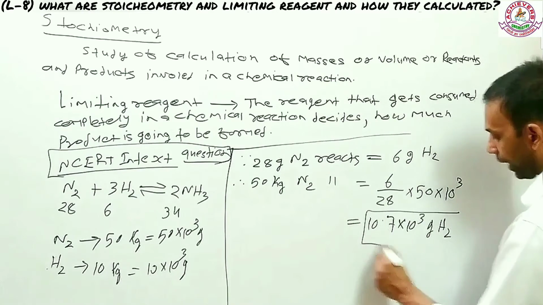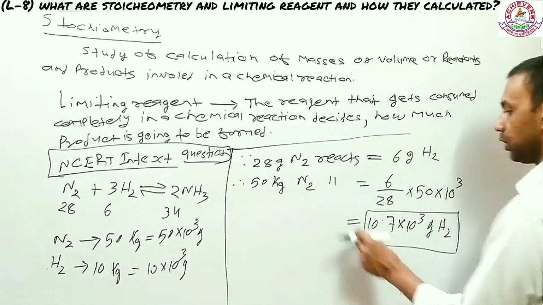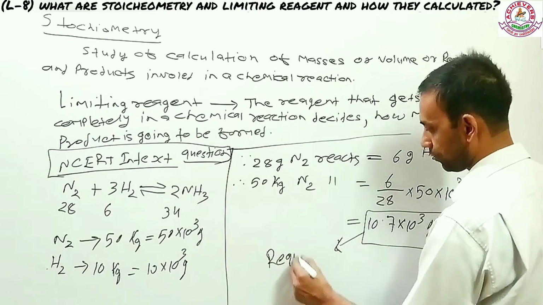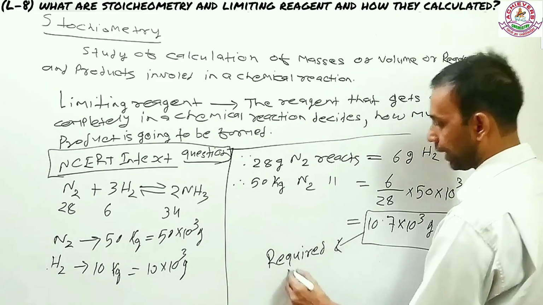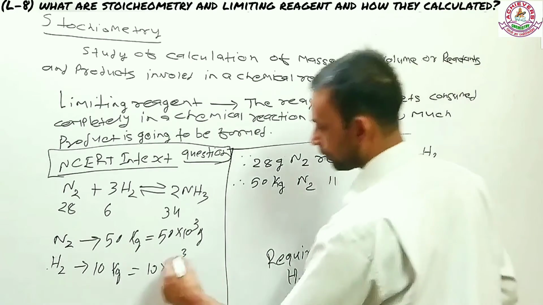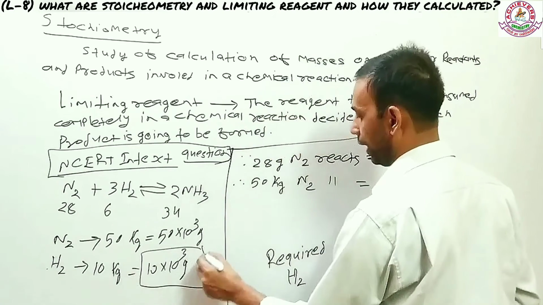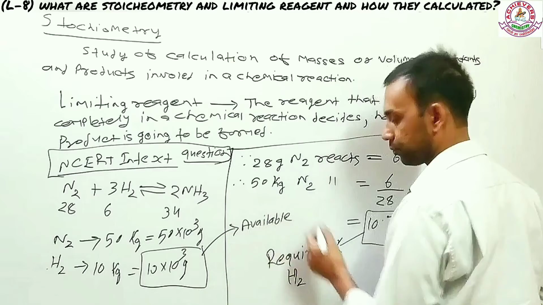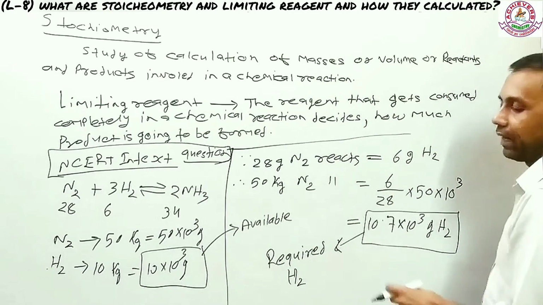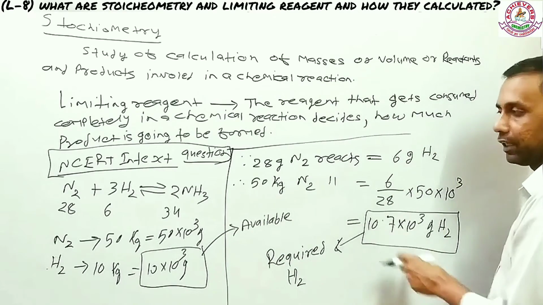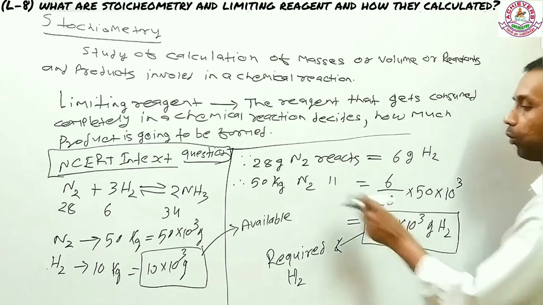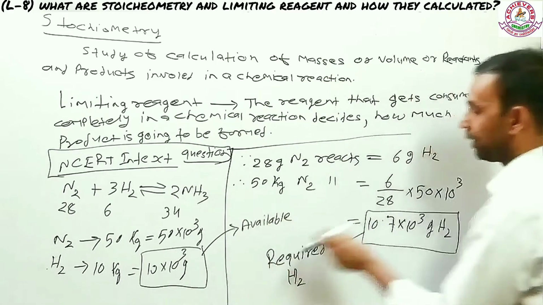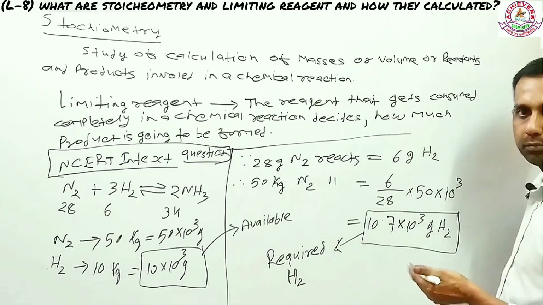This is the amount of hydrogen required by 50 kg of nitrogen. So I'm writing here, this is the required hydrogen. And there you have the available amount. Now, if required is more than available, then hydrogen is the limiting reagent. Why? Because hydrogen is needed more than what is available. The amount of hydrogen available is less than what is needed, and therefore hydrogen is the reagent which is in limiting concentration.